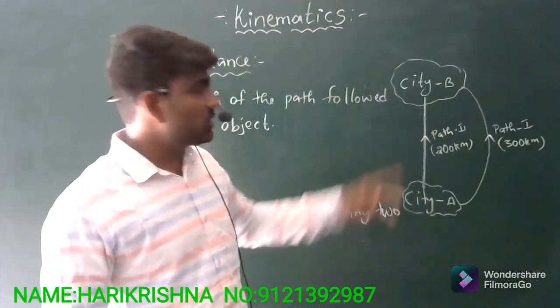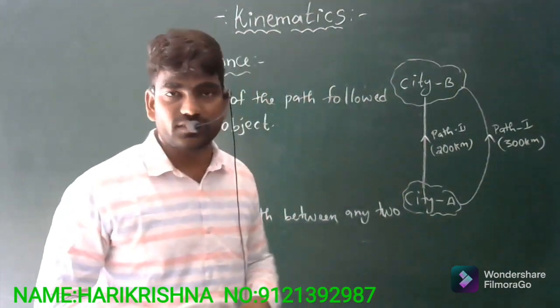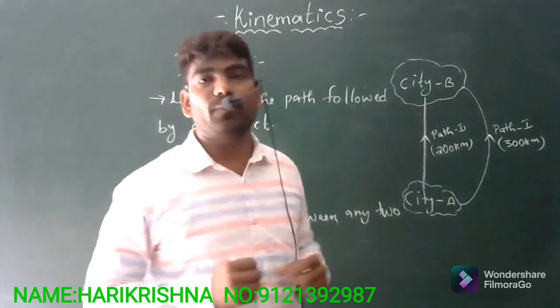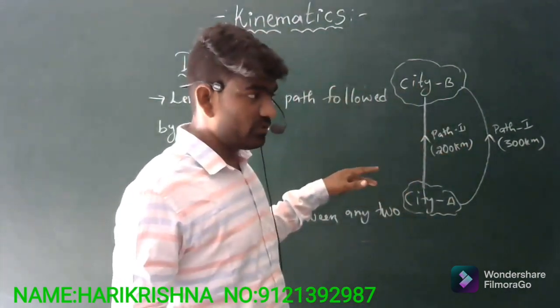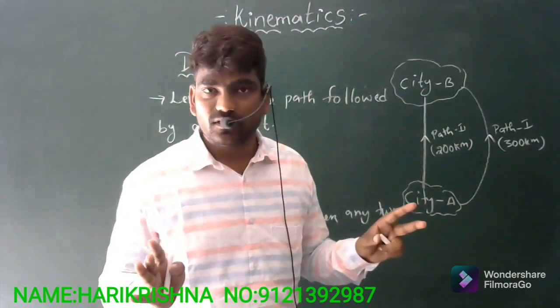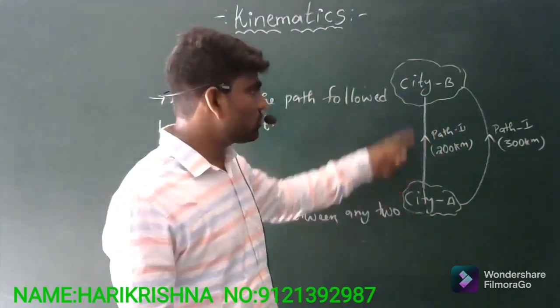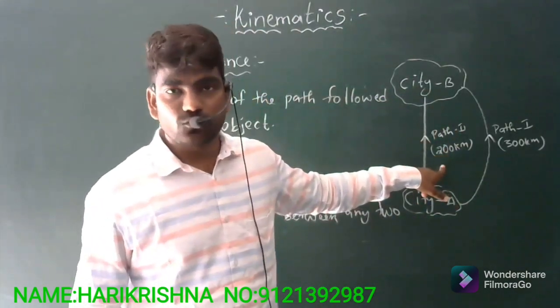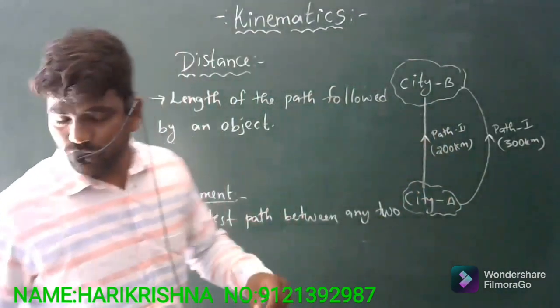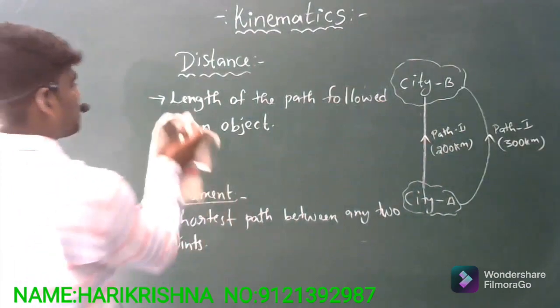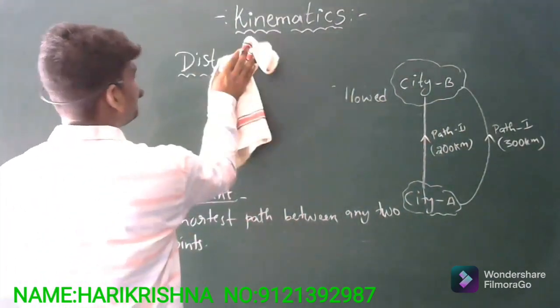Suppose you want to know the displacement between city A and city B, irrespective of the path followed by an object, either the first path or the second path. Irrespective of that, the shortest path between the two cities is path 2, so the displacement is 200 kilometers here. Now let us see the difference between distance and displacement.